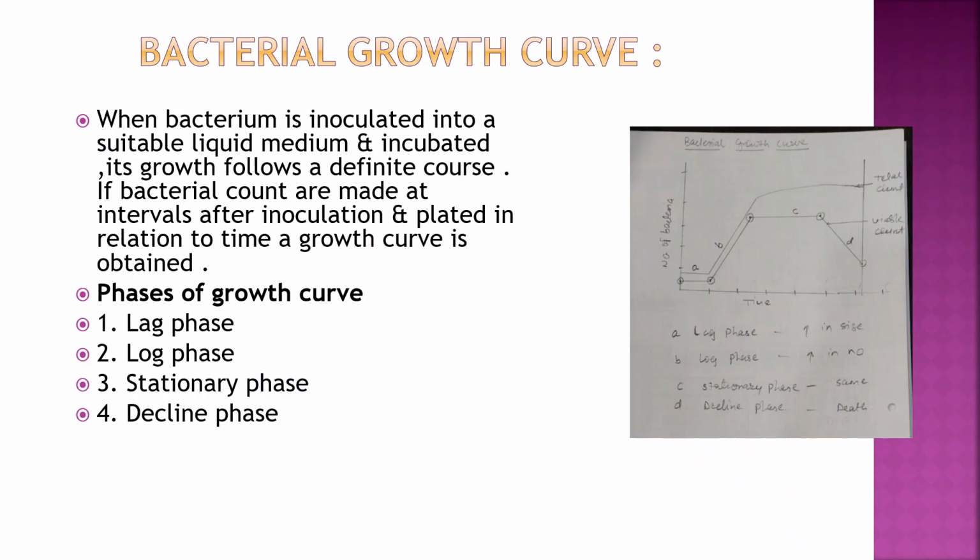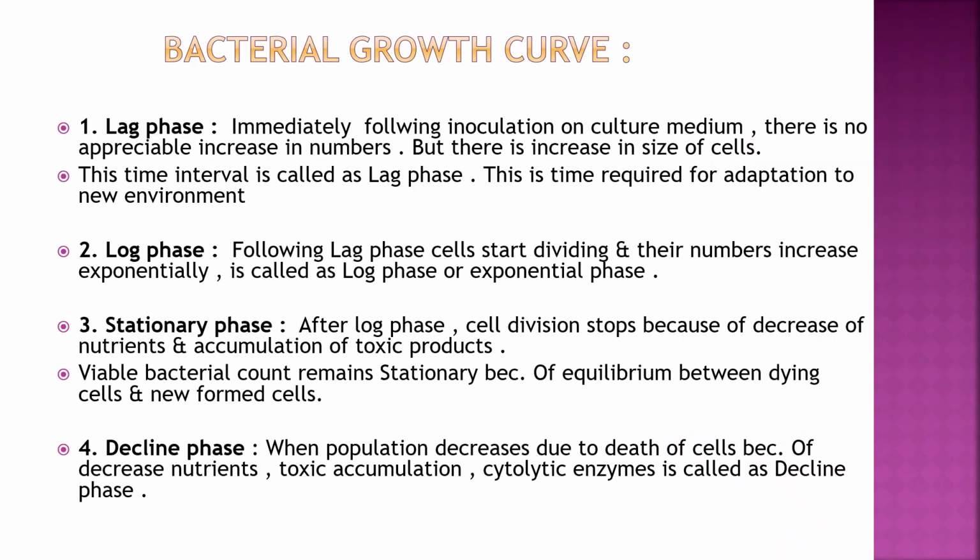Hello students, today we will see bacterial physiology, that is the bacterial growth curve. When a bacterium is inoculated into a suitable culture medium or liquid medium and incubated, its growth follows a definite course, and that curve is called the bacterial growth curve. There are 4 stages in the bacterial growth curve: lag phase, log phase or exponential phase, stationary phase and decline phase. In this diagram you can see these 4 phases.